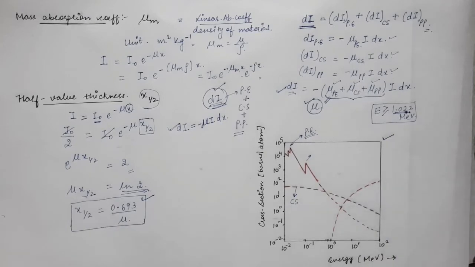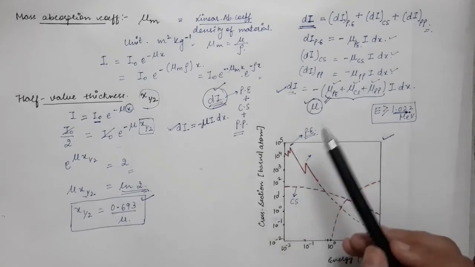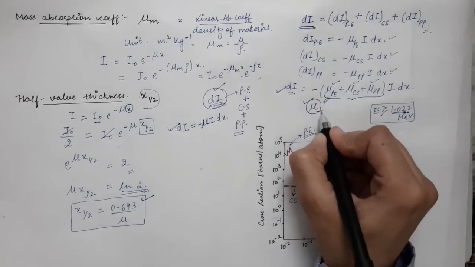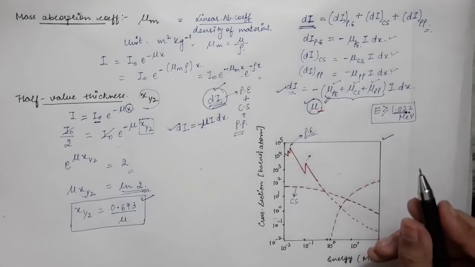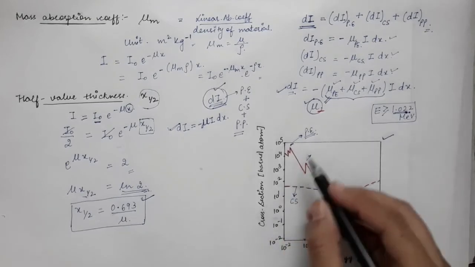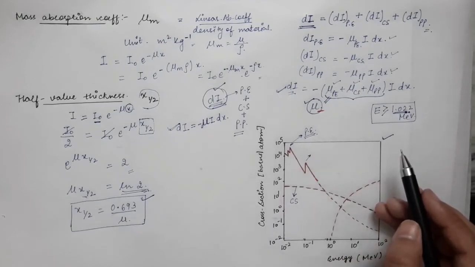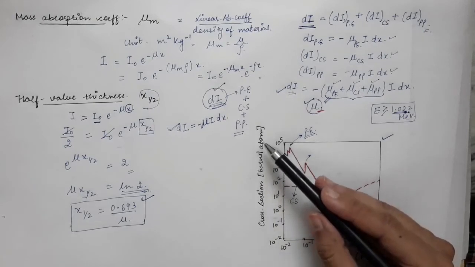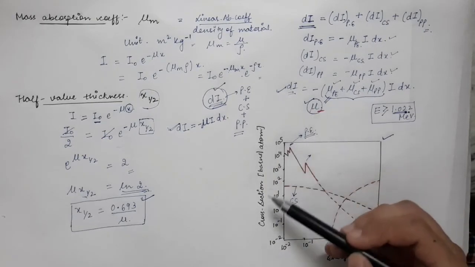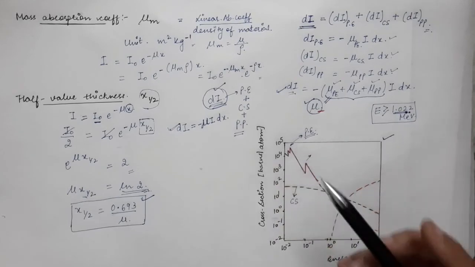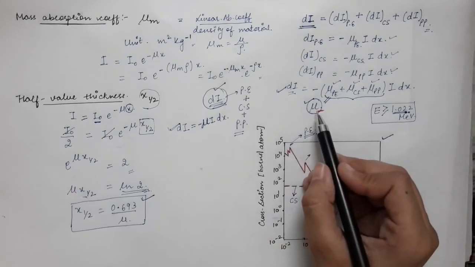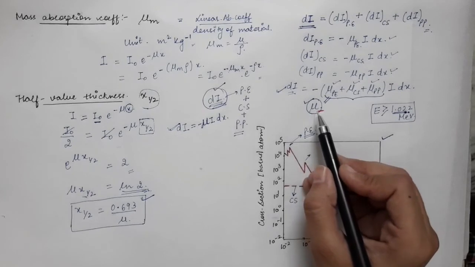So when you draw the graph of net cross section, the total cross section, this cross section of the interaction is directly proportional to the absorption coefficient. More is the absorption coefficient, more is the cross section. So this is directly related with the absorption coefficient. So in some books you will find this graph drawn in terms of absorption coefficient, with absorption coefficient on the vertical axis and energy on the horizontal axis. So cross section is directly proportional to the absorption coefficient in the case of gamma rays.